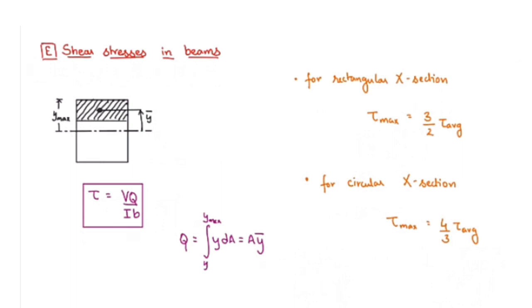For a rectangular section the maximum shear stress occurs at the center, which equals 3 by 2 tau average, that is tau max. Similarly for a circular section, maximum shear stress occurs at the center, which equals 4 by 3 tau average. So this is what shear stresses in beams.